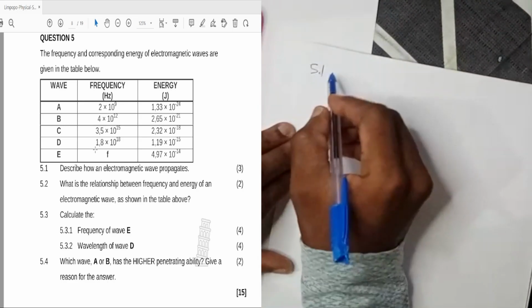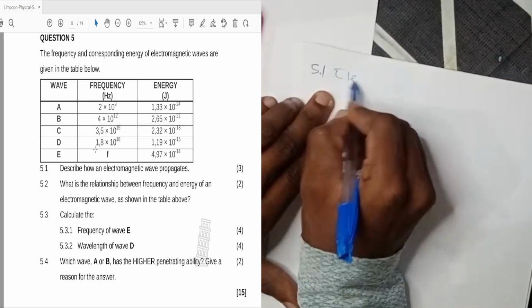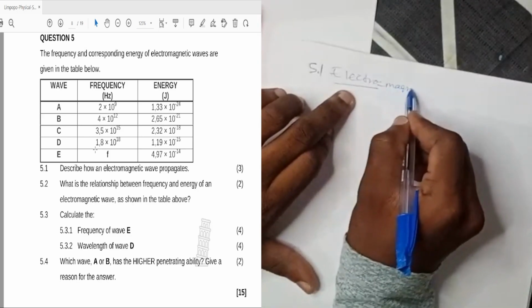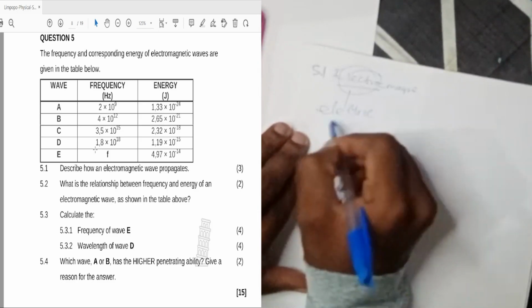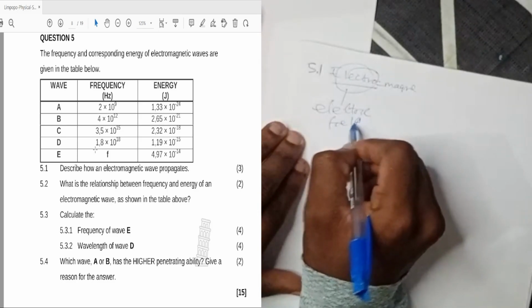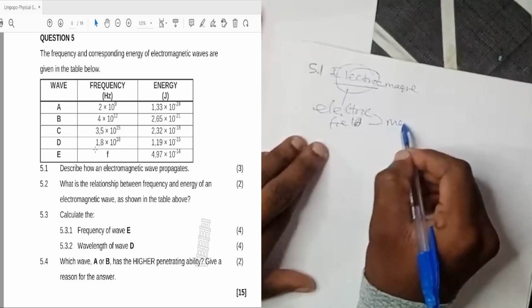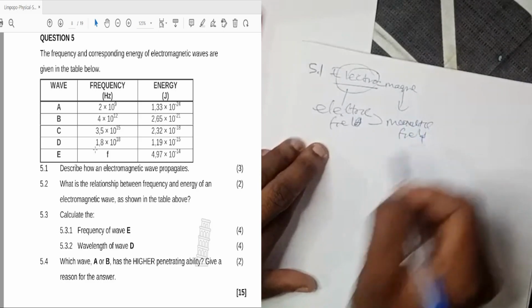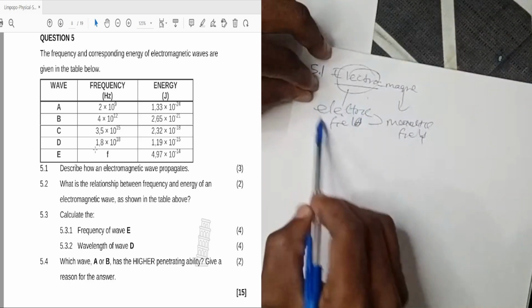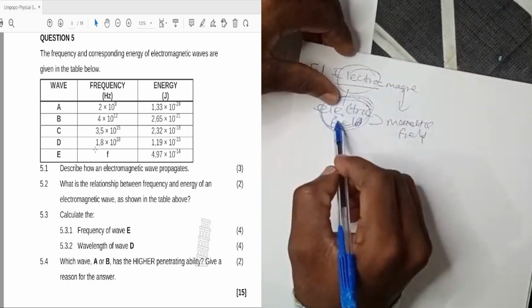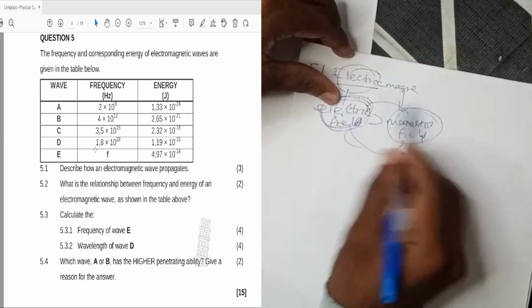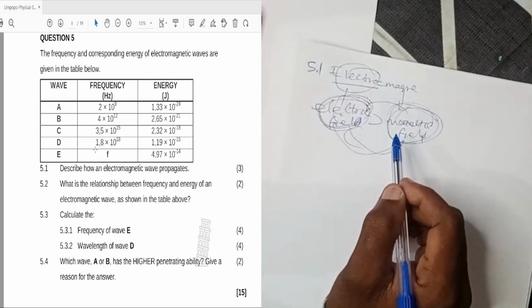Remember, we say that it is electromagnetic. It means we are dealing with an electric field and a magnetic field. And we say that a changing electric field will cause a changing magnetic field, and a changing magnetic field will cause an electric field.